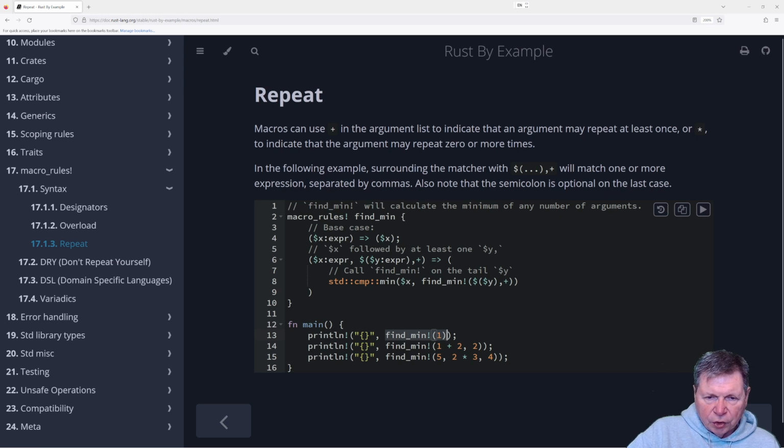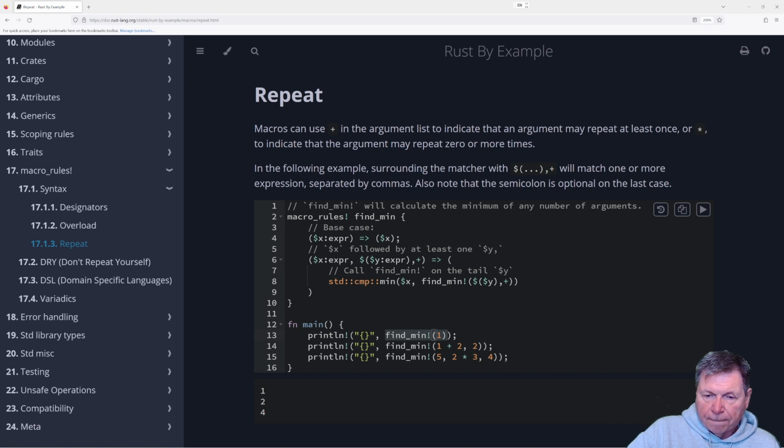So it's just going to call min of x and nothing, which, let me see, what is the min of x and nothing? 1. Really? So nothing is different than 0, I guess, in this case.